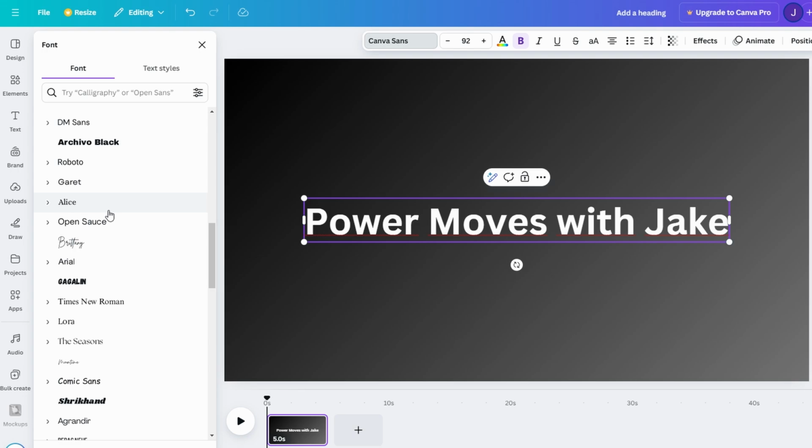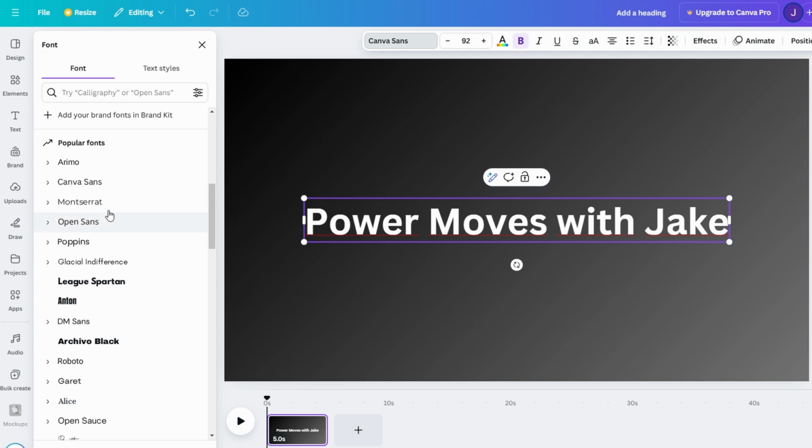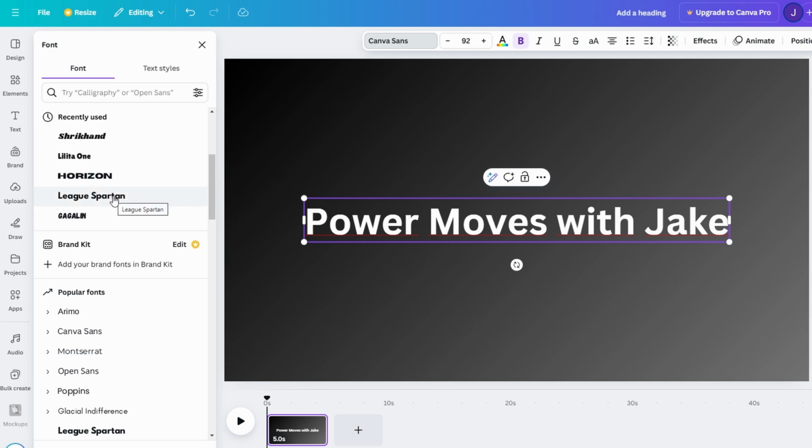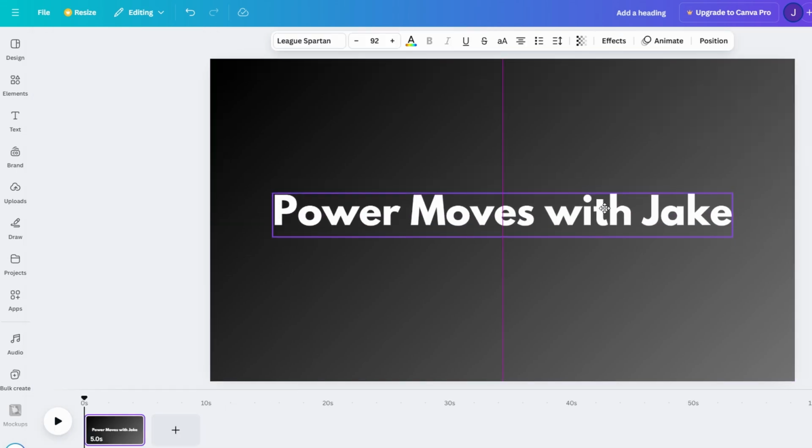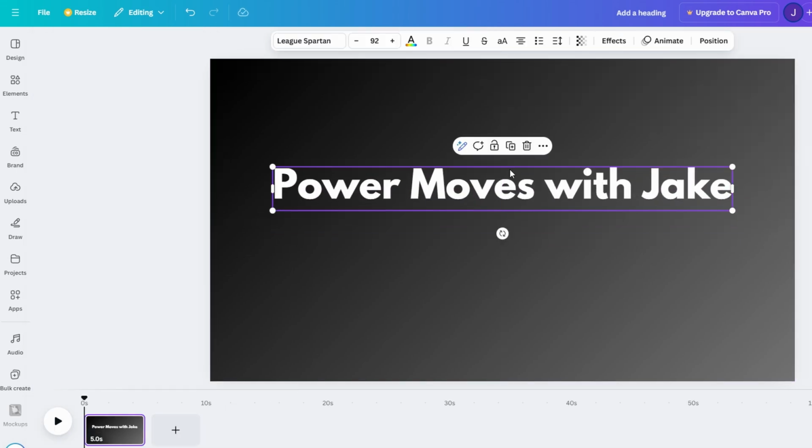Once you've found the perfect font, it's time to play with colors. Let's make it white to pop beautifully against the dark turquoise background we've chosen. White is a versatile choice that keeps your design clean and professional. But if you're feeling creative, you can opt for other contrasting colors, like a bright yellow for energy or a soft pink for a playful tone.